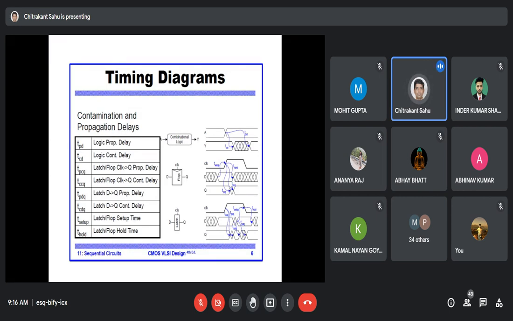And then a very important factor is the setup time and hold time. Setup time and hold time are very important. They can occur in both latches and flip-flops, which should have some setup time as well as some hold time. We'll discuss these setup and hold times in detail.